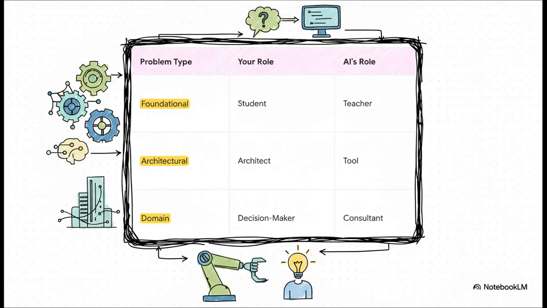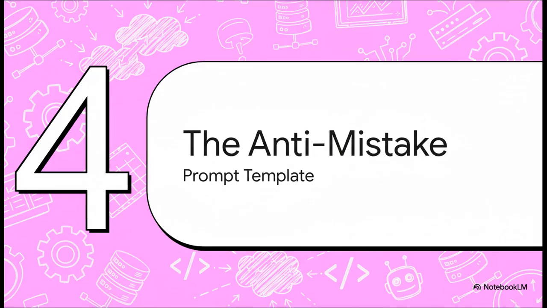And that last step is a total game changer. Your role needs to change depending on the problem. If it's a foundational mistake, the AI becomes your teacher. If it's architectural, you are the architect and the AI is your tool. But if it's a domain problem, you are the decision maker, and the AI is just a consultant giving you ideas. This mental shift is incredibly powerful. Now, diagnosing errors is great, but you know what's even better? Preventing them from ever happening in the first place. So let's move to Section 4 and check out the anti-mistake prompt template.